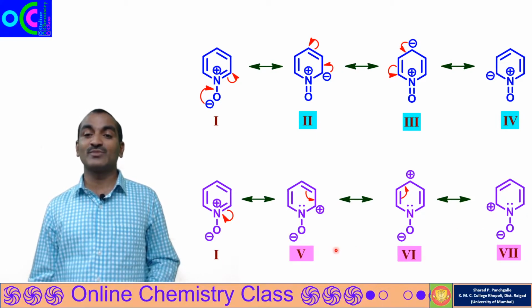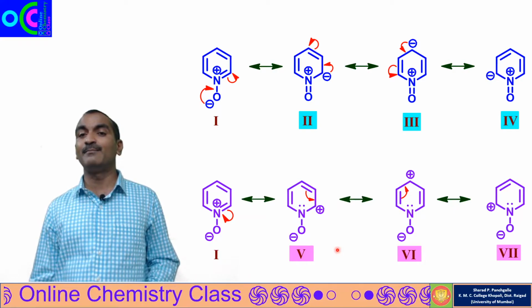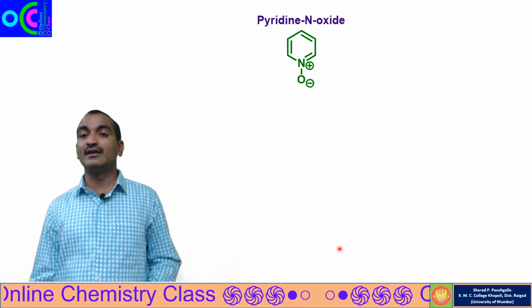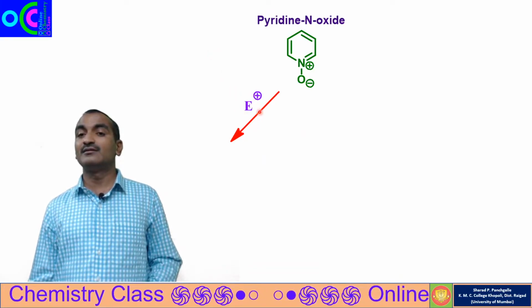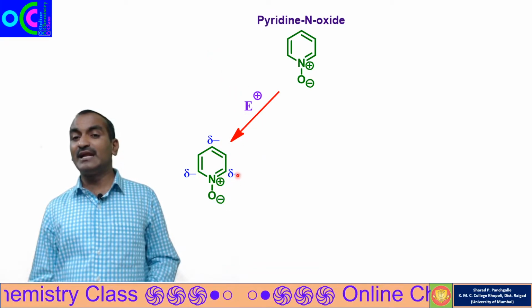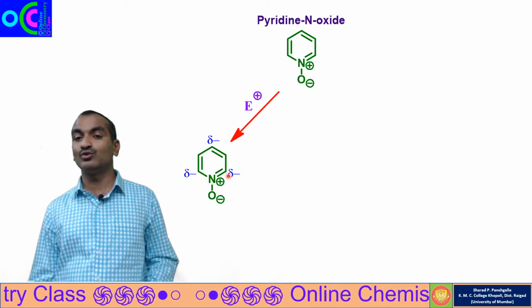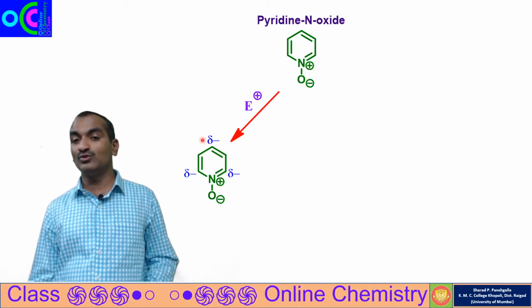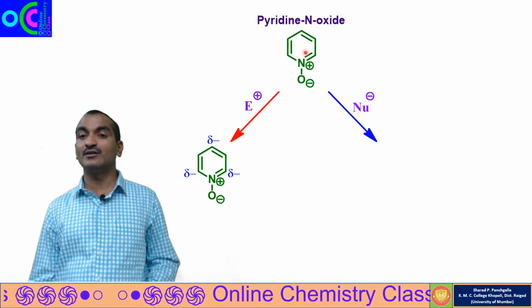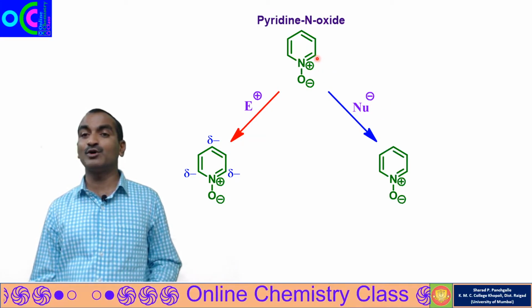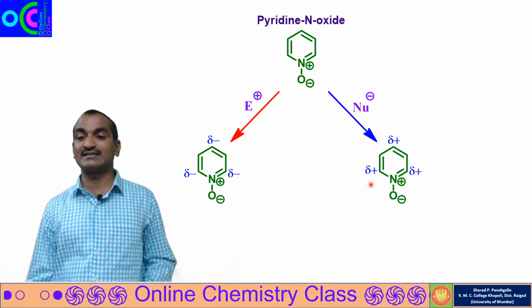That means pyridine N oxide will show reactivity depending upon the reagent. If the reagent is an electrophile, that will create the negative charge at positions 2, 4 and 6, so the electrophile will go to either position 2 or position 4. In the presence of a nucleophile, the pyridine N oxide will create the positive charge at positions 2, 4 and 6.